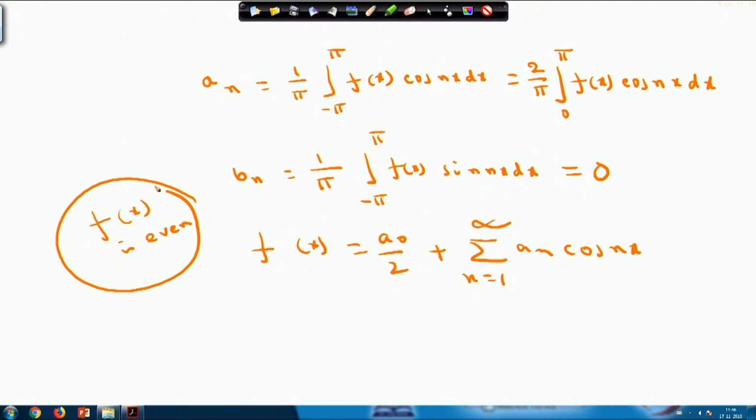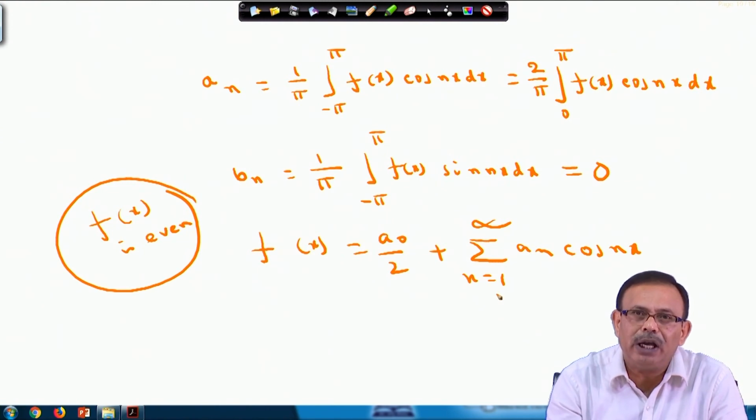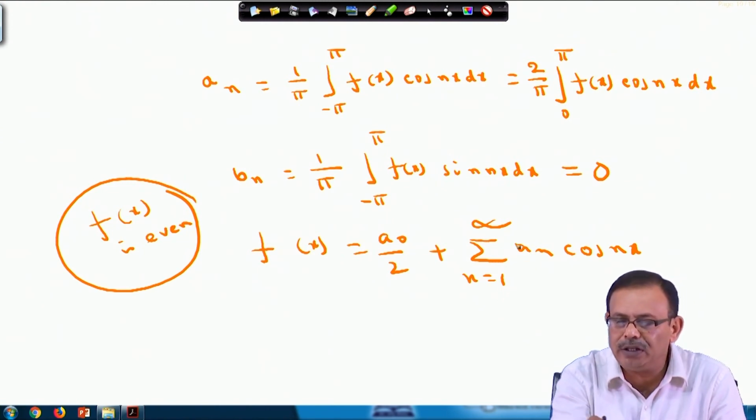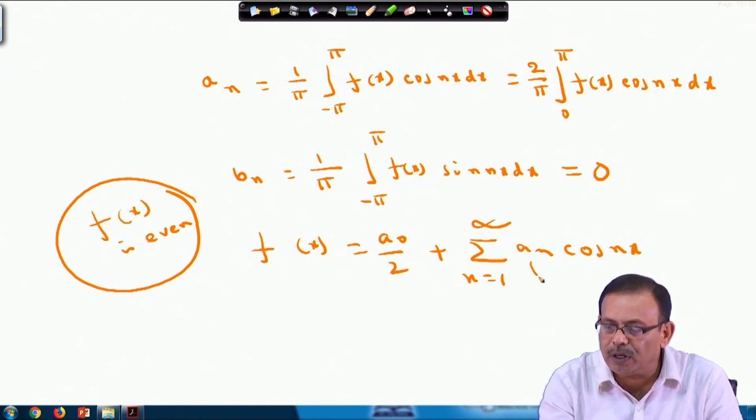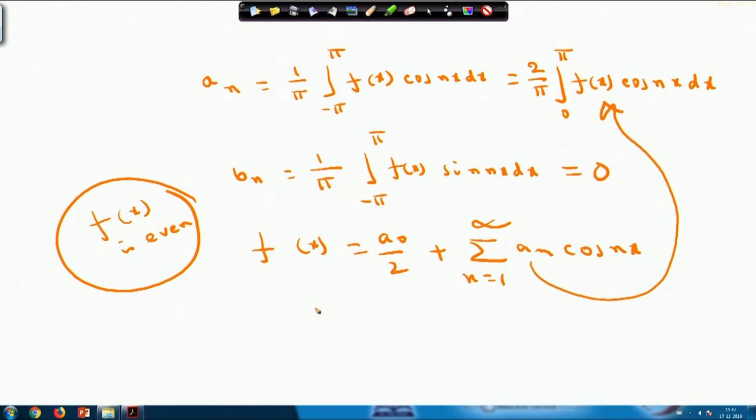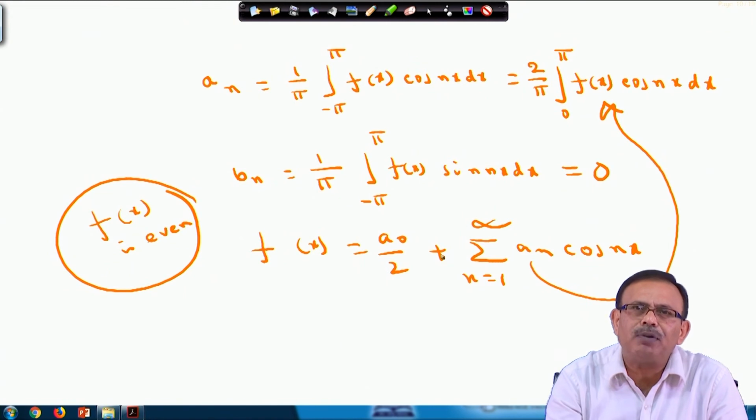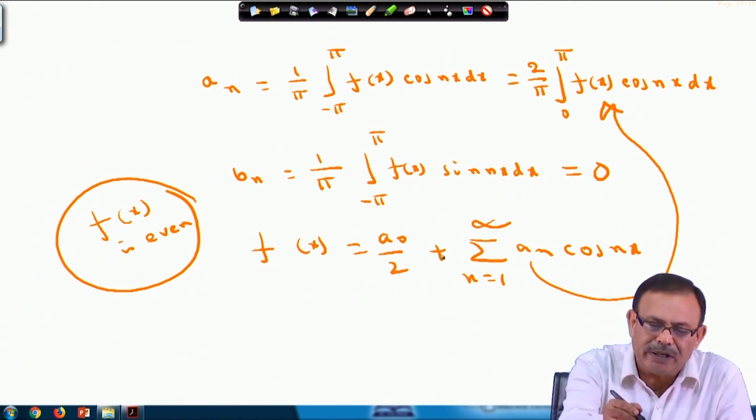When f x is an even function, then f x equals a naught by 2 plus summation n equals 1 to infinity a n cos n x, where a n is given by 2 by pi, integral from 0 to pi, f x into cos n x dx. So if I know the function is an even function, I do not have to calculate b n. Please note this one. This is the reason we are looking at even and odd functions, to see what the effect will be.